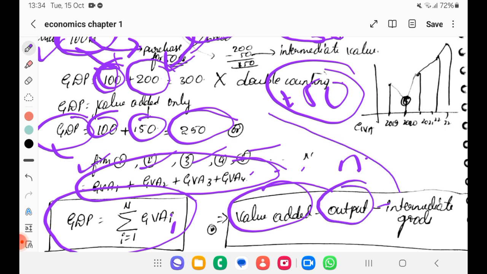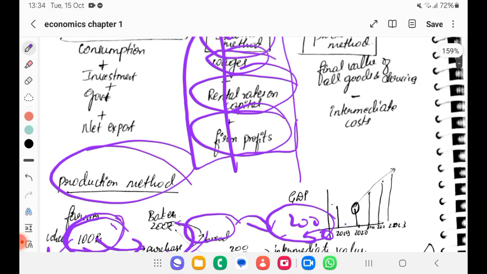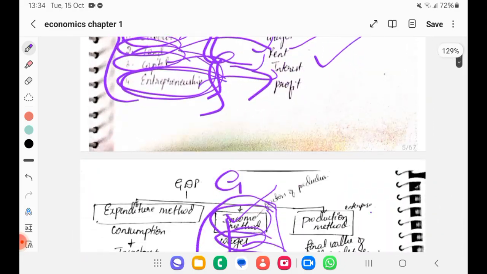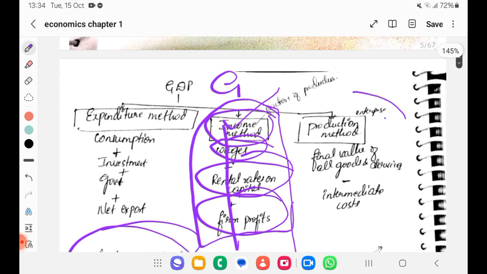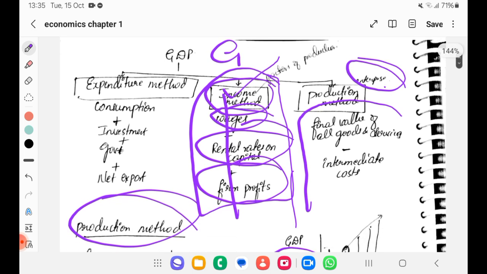The total output was 100 rupees and the intermediate value he took was 50 rupees, so we considered only that for him. That is about the production method. We also call the production method the enterprise method of calculating. Here we calculate the final value of all goods and services minus intermediate cost. We won't include intermediate cost; only final cost will be included.